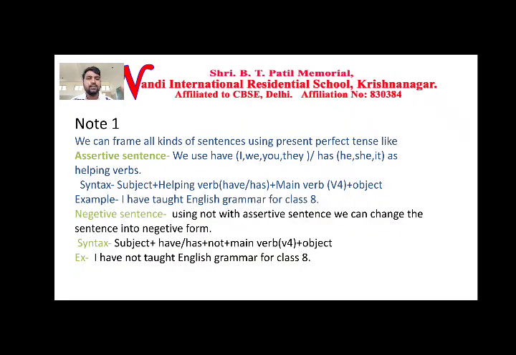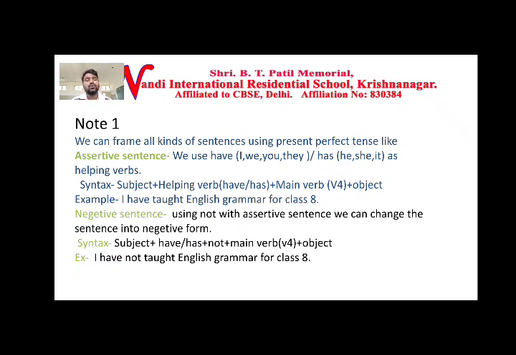Okay, let's learn how to change an assertive sentence into a negative sentence and an interrogative sentence. Okay, let's begin. Note number 1: we can frame all kinds of sentences using present perfect tense. All kinds means assertive, negative, interrogative, not exclamatory. Yes, assertive sentence, how can we make it? We use have or has. Have for I, you, we, they, and has for he, she, it. We use these as helping verbs.